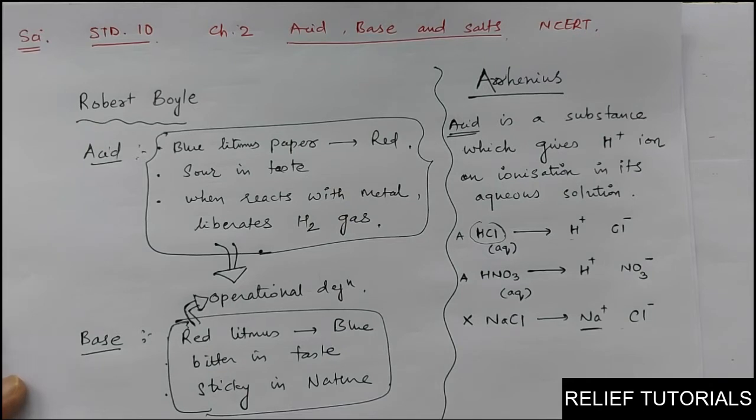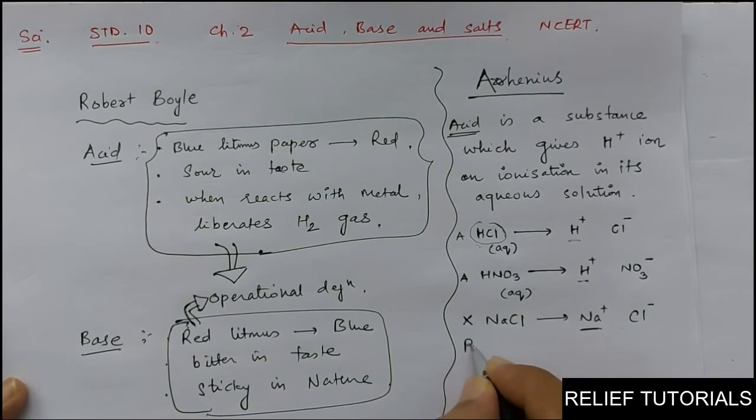Are you getting this or not? That if a substance gives you H+ ion on ionization, then that substance is acid. Here HCl in its aqueous solution is acid. HNO3 in its aqueous solution is acid. You might be aware of the names of these: hydrochloric acid, nitric acid, and this is common salt. It is not giving any H+ ion on ionization, so it is not acid.